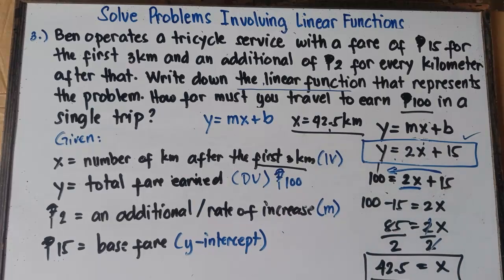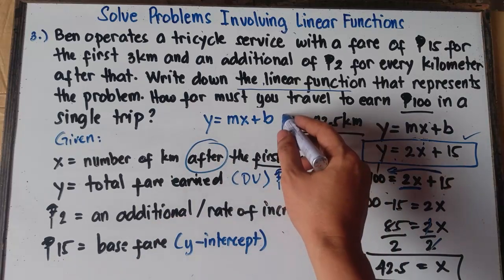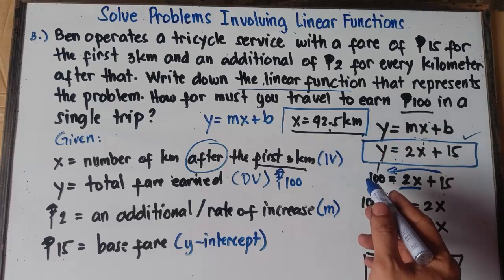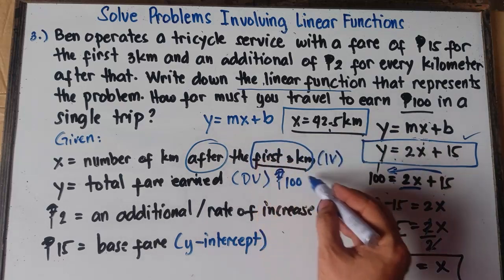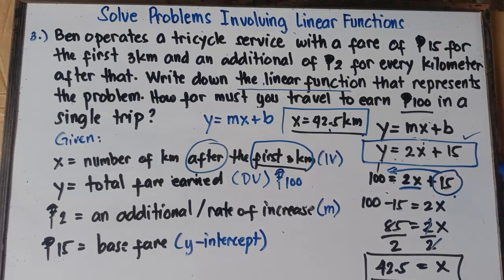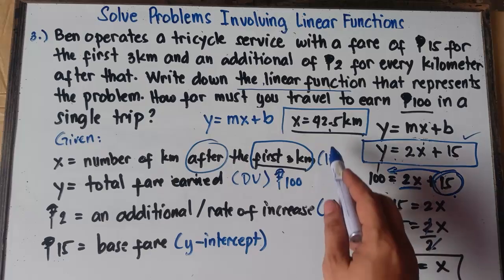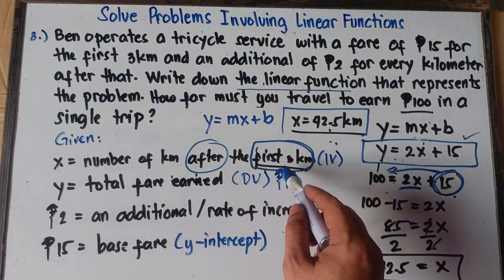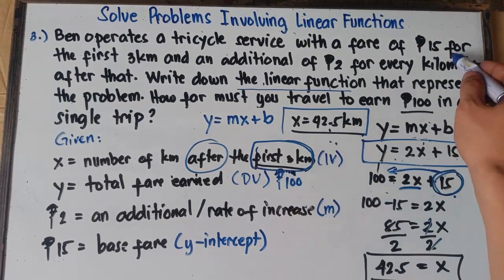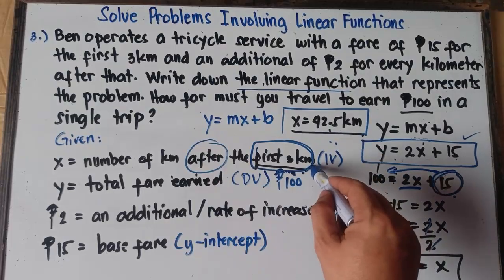I hope you understand this one, class. We do have the word after. Now, after the first 3 kilometers, this is the answer: you traveled 42.5. The first 3 kilometers are already included with regards to our base fare. So therefore, class, to get the total kilometers, we need to add 3. Now, why is that, sir? Because it's already stated that 15 pesos is for the first 3 kilometers, this is already on the base fare.